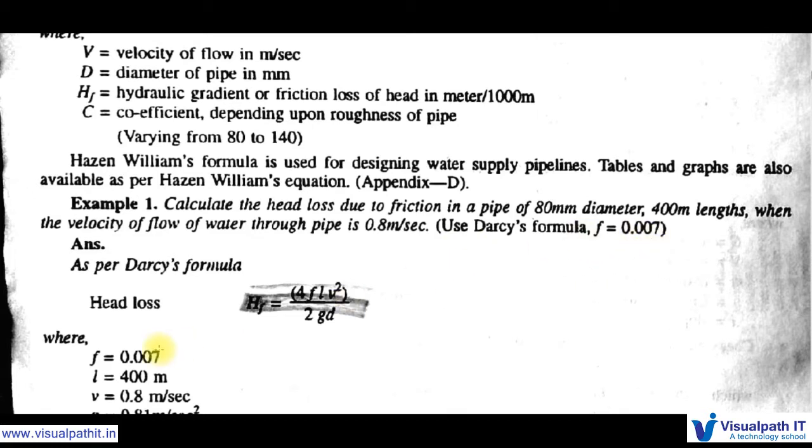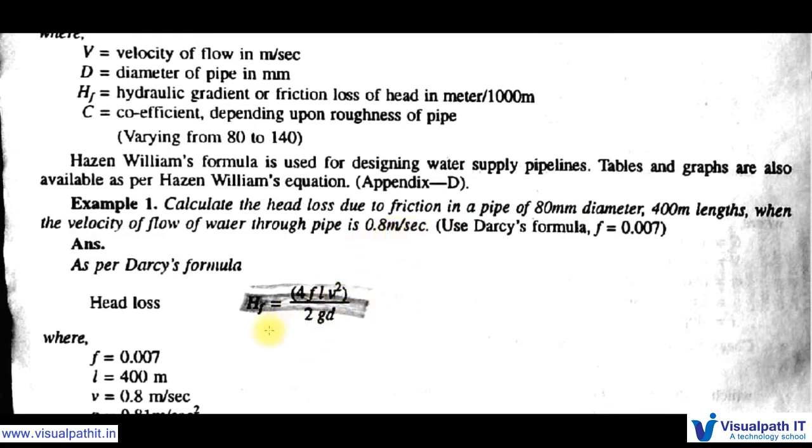As per Darcy formula, we know the head loss HF is equal to 4 f L V square by 2gD. They gave the diameter 80 mm and the length of the pipe L. Here we know the length, we know f value 0.007, we know g 9.81, we know D, 80 mm, and we know V 0.8 meter per second.